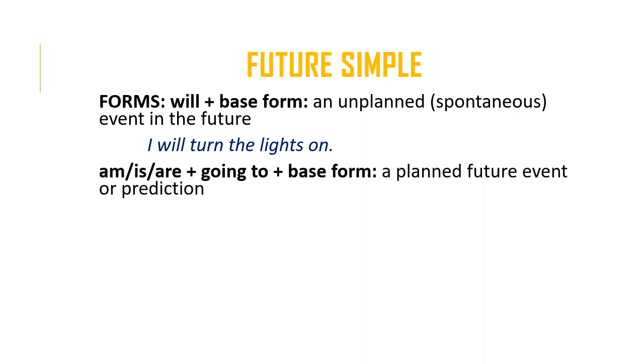Another form of the future simple is the present form of the verb to be. So am, is, or are plus going to plus the base form. So in contrast to the previous form, we use this form when we're talking about a planned future event or prediction.